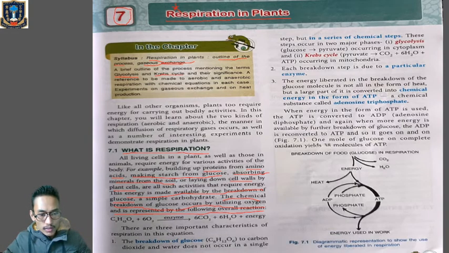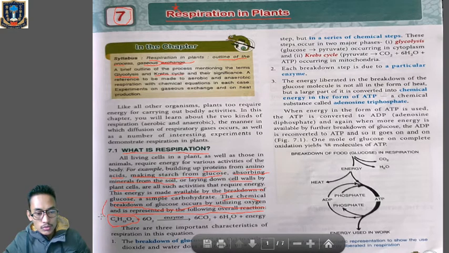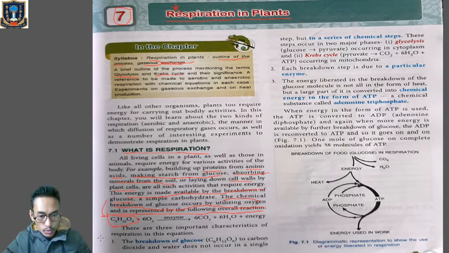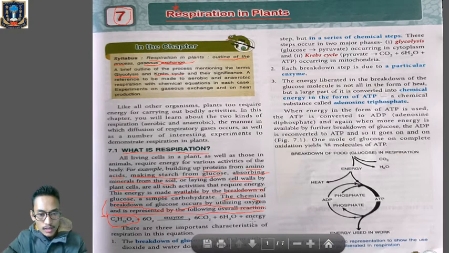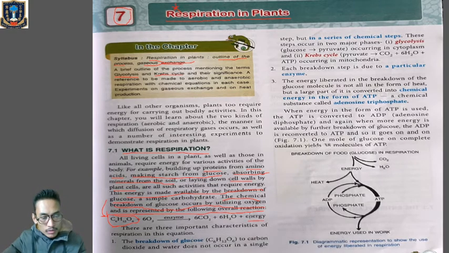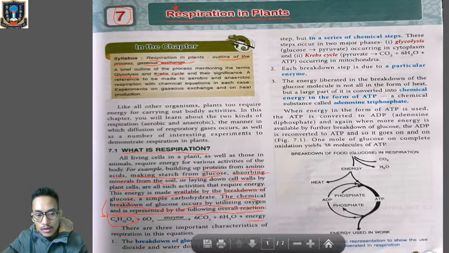C6H12O6, which you can see over here. That is the formula for glucose. Clear? So glucose needs to be broken down during respiration for the formation of energy. But for respiration, what is required?